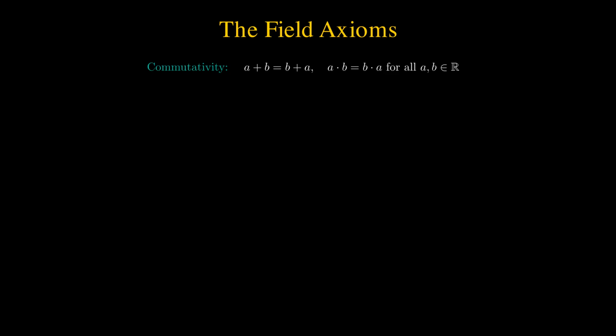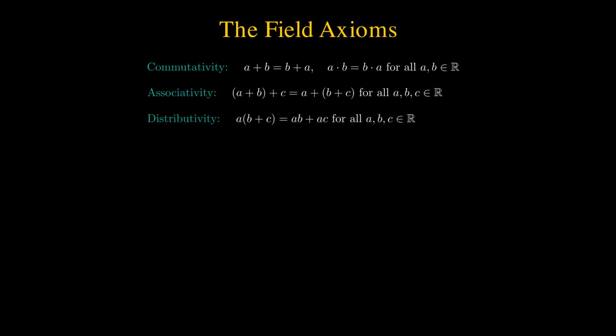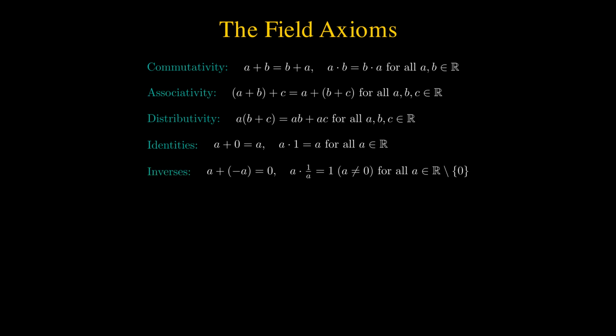Commutativity. This means the order in which we add or multiply numbers doesn't matter. Associativity. This means the way we group numbers when adding or multiplying doesn't matter. Distributivity. This connects addition and multiplication. Identities. These are the numbers that don't change other numbers when added or multiplied. Inverses. These are the numbers that when added or multiplied with another number from the same set result in the identity element: 0 for addition, 1 for multiplication. These axioms underpin all of algebra on real numbers.